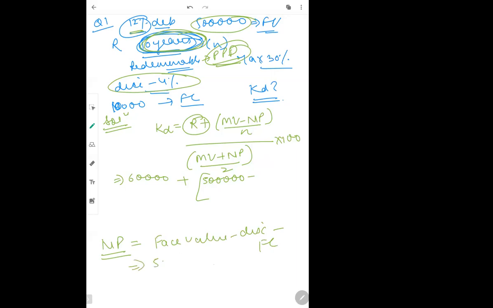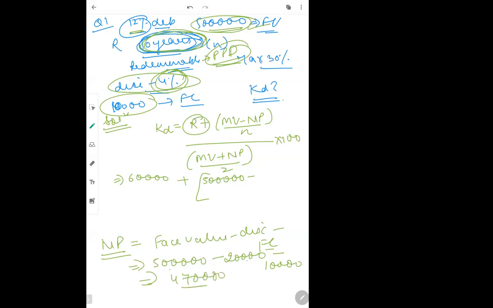Face value कितना है? 5 lakh. Discount value कितना है? It is 4%. So you will take 4% of 5 lakh only. Discount and premium are also calculated on face value itself. So 4% of 5 lakh is 20,000, minus flotation cost. If flotation cost was given in percentage, then that is also calculated on face value. In this question, it is given in rupee form only, so directly minus 10,000. So 5 lakh minus 20 minus 10 gives you 4,70,000.